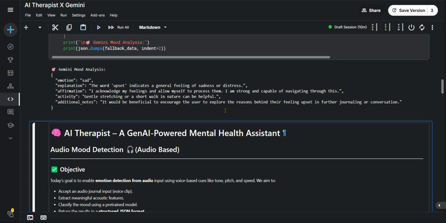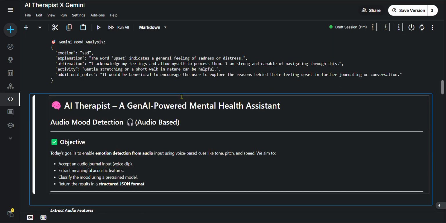Voila, what we are having is Gemini mood analysis. So the emotion we are having is sad. The word "upset" was given to the model, and we have got the emotion as sad. Explanation: it will give us that the word "upset" indicates a general sadness. This is the basic thing we can work with the AI model.